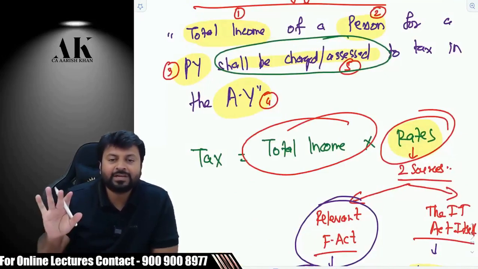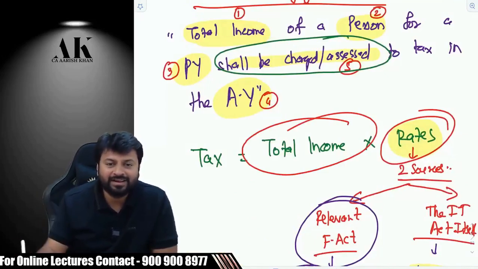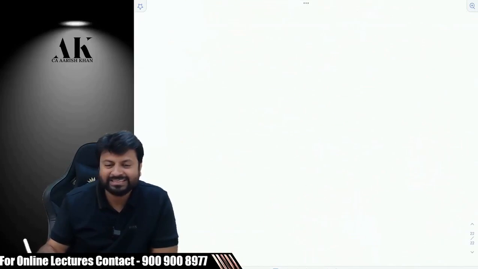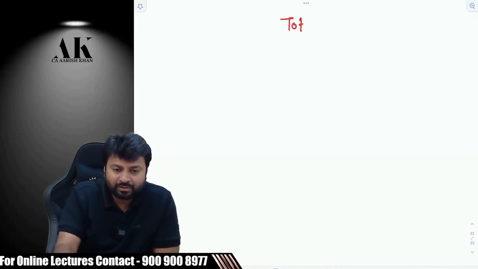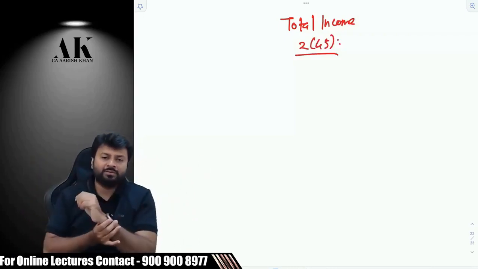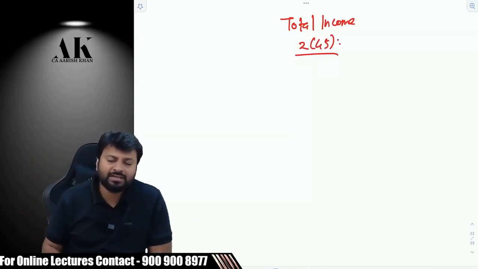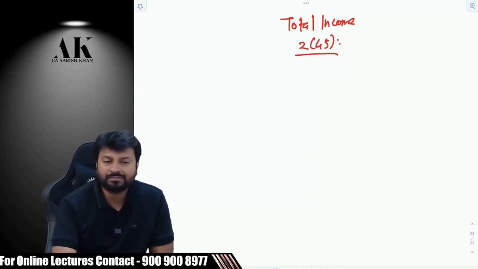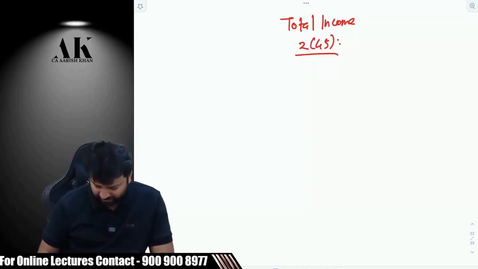Your 90% of IPCC, right? Your 90% of IPCC was regarding what? Total income. So my question to you all is, what is total income? I will tell you it is defined in section 2(45). My question to you all is, how is it defined? Can you please tell me? What do you mean by the term total income? According to you, what is total income? Whatever you want to say, you can say, you are free to answer.